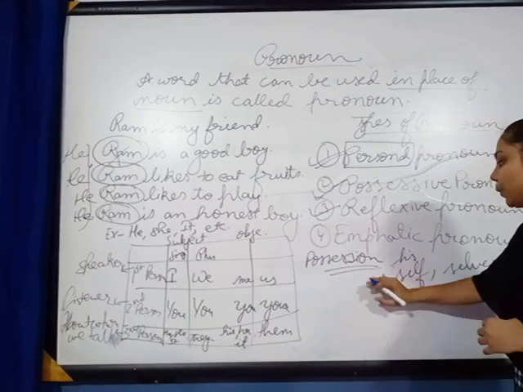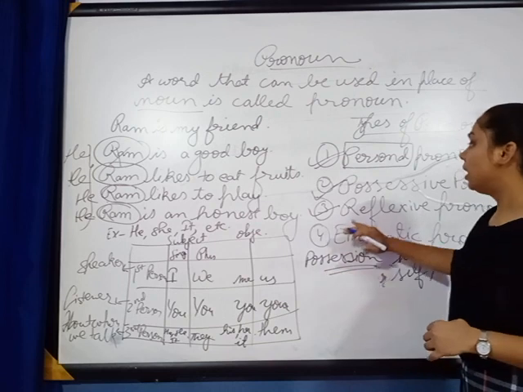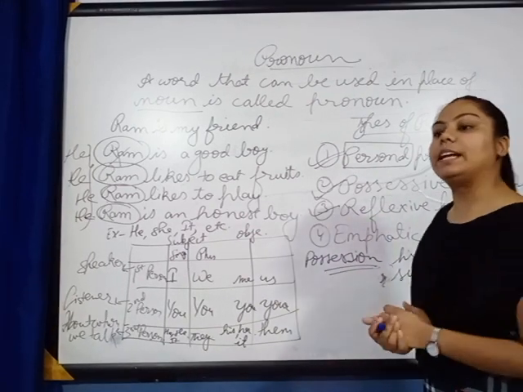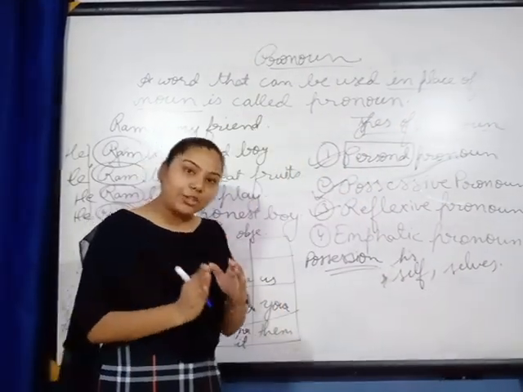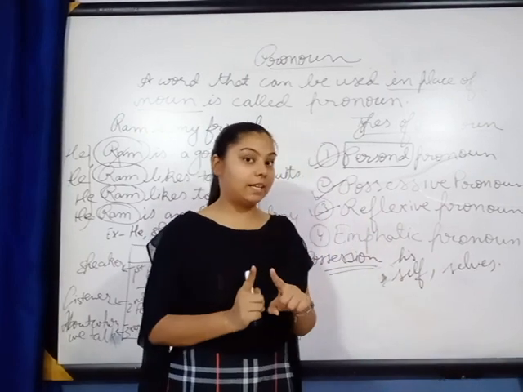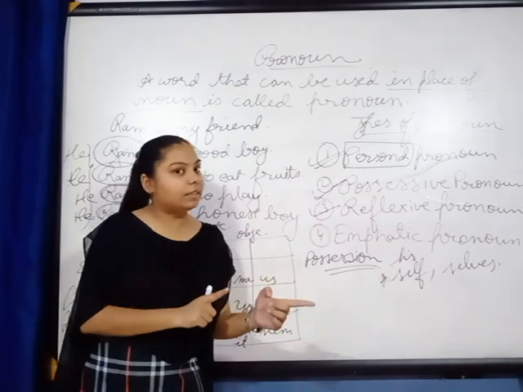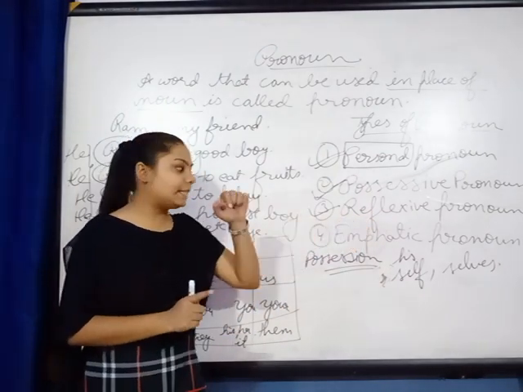So the word which ends with self or selves is termed as reflexive pronoun. Now, what can be the definition of reflexive pronoun? When the action done by the subject falls upon the subject, then it is termed as reflexive pronoun. Now let's see the example.